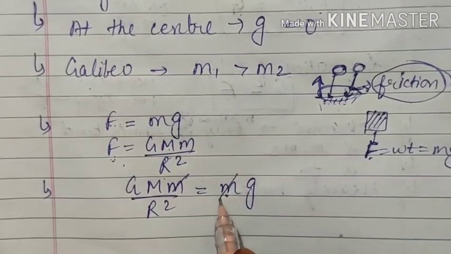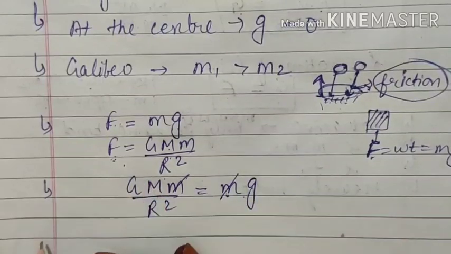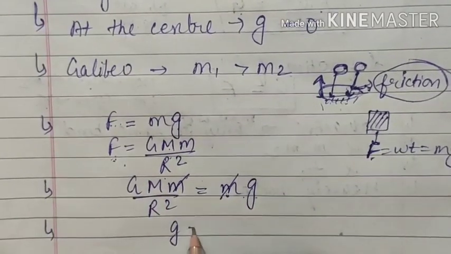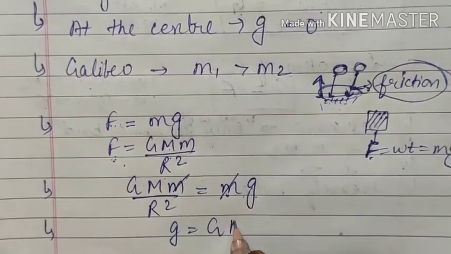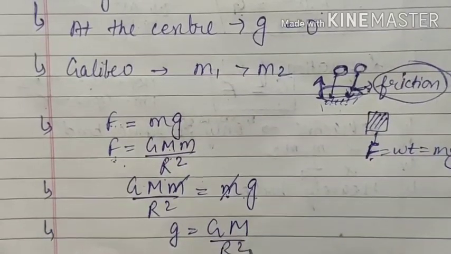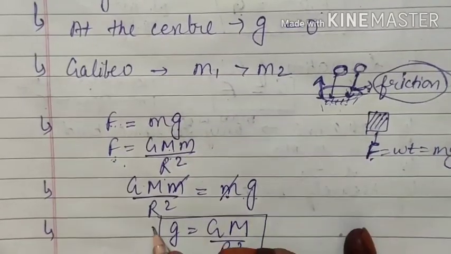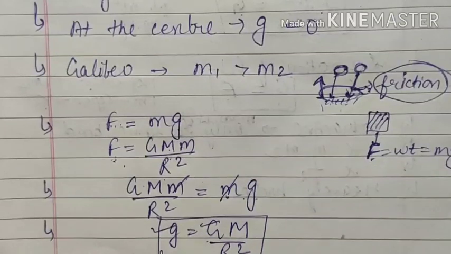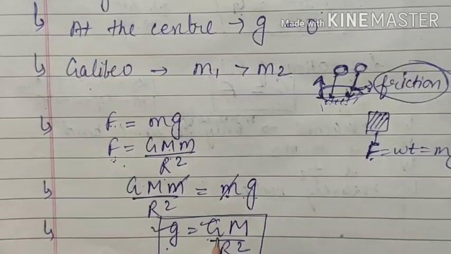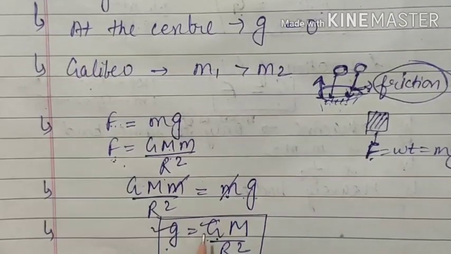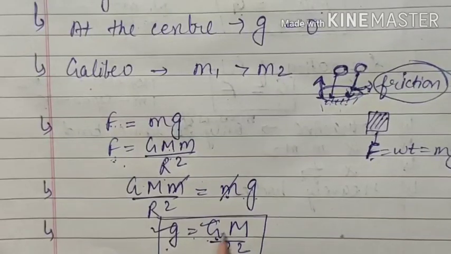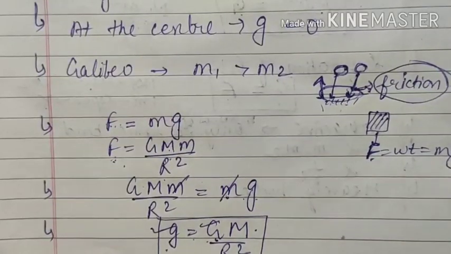Since they are the same, they will cancel out, and now we have small g equal to capital G capital M upon R square. This is a relation between small g and capital G, that is, acceleration due to gravity and the universal gravitational constant. Small g is equal to capital G M upon R square.